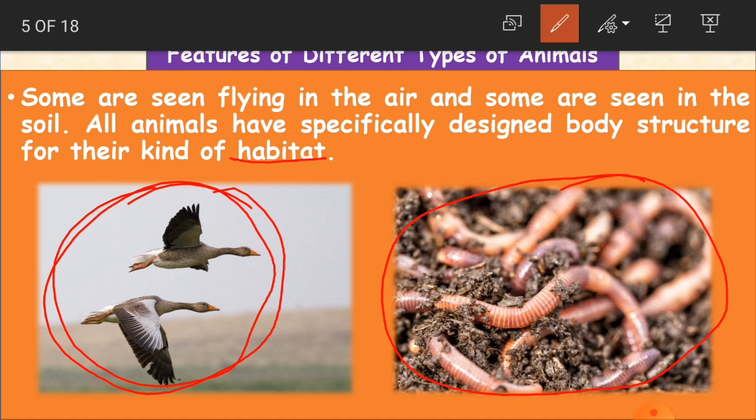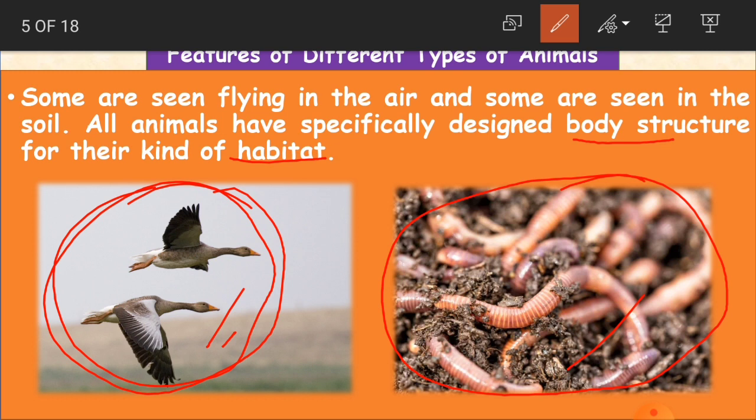As we learned, some are in water, some are on walls, some are flying in the air, and some are in the soil. As they are different from each other, their body structure, just like our body structure is designed, is also designed according to their habitat.